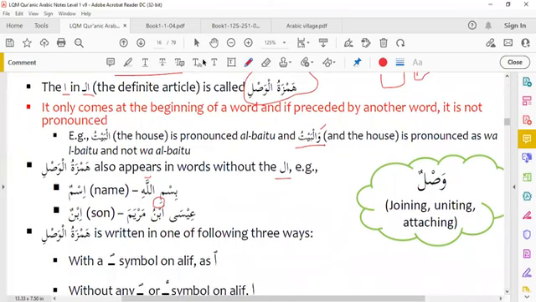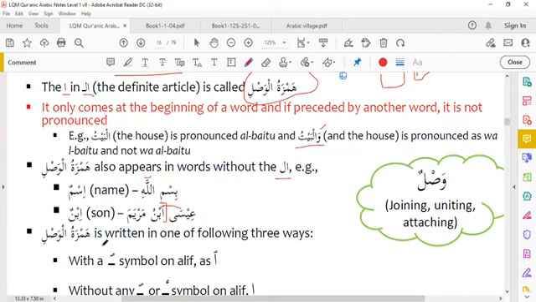Isabnu Maryama. You can see it here: Isa ibnu Maryama. But we have learned that if the Hamza is within the sentence, then we don't pronounce it. We will pronounce Isabnu Maryama. This sa we will pronounce with the ba.